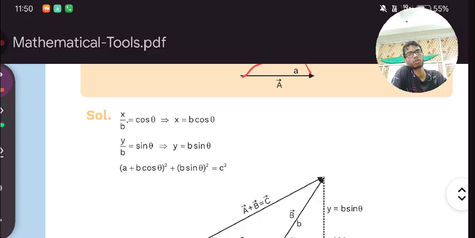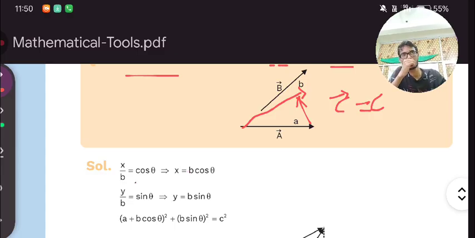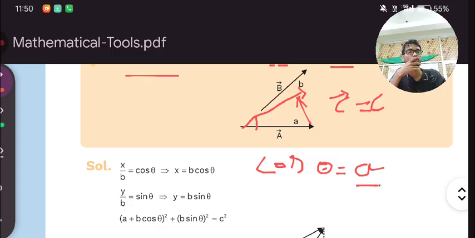So cos theta is equal to base upon hypotenuse. We take this theta, and here we are taking cos theta. So cos theta is equal to, according to this theta, this is the perpendicular and this is the base. So the base will be A upon this C vector, so A upon C, X upon B.